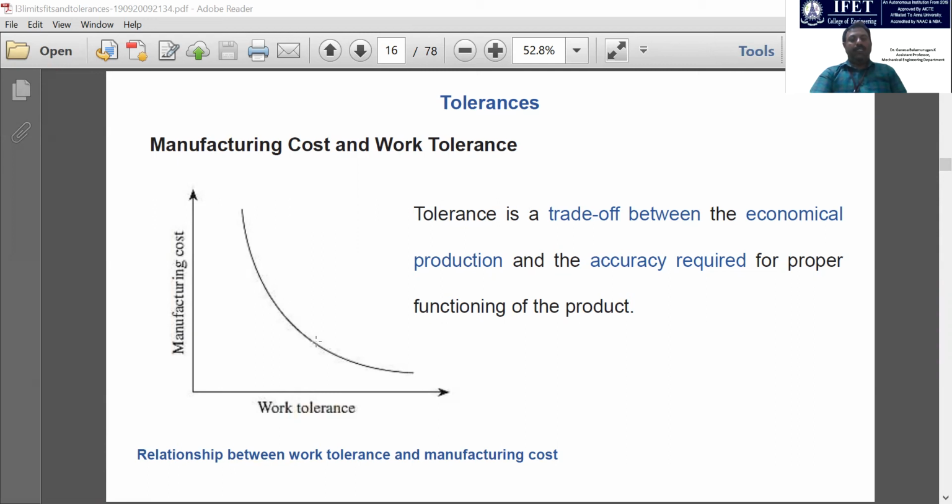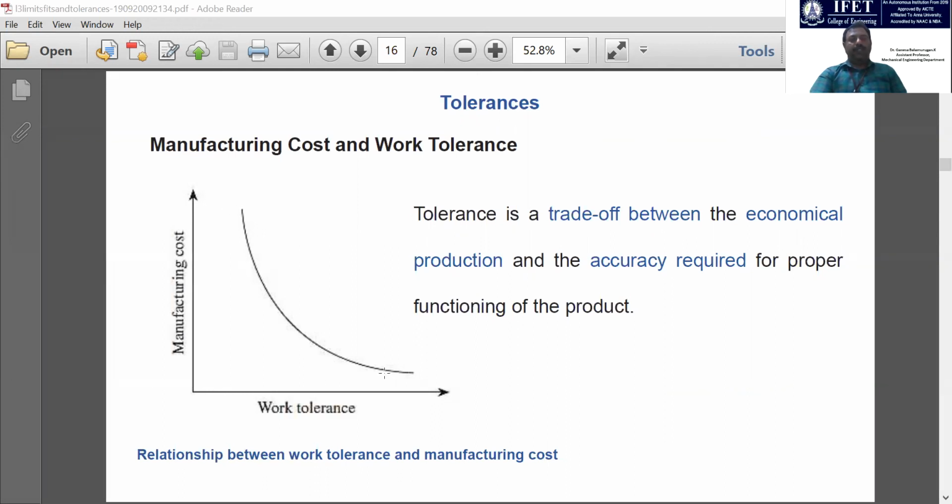And if you tighten the tolerance, if you keep a very close tolerance with accurate sizes, for example, 40.001 mm only being acceptable, then manufacturing and achieving that particular dimension requires skilled labor and highly sophisticated machining equipment. So the cost of manufacturing increases because of achieving the tight tolerances.